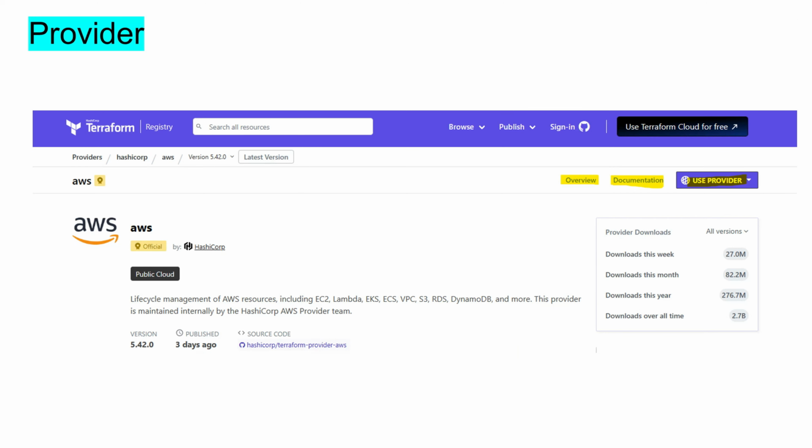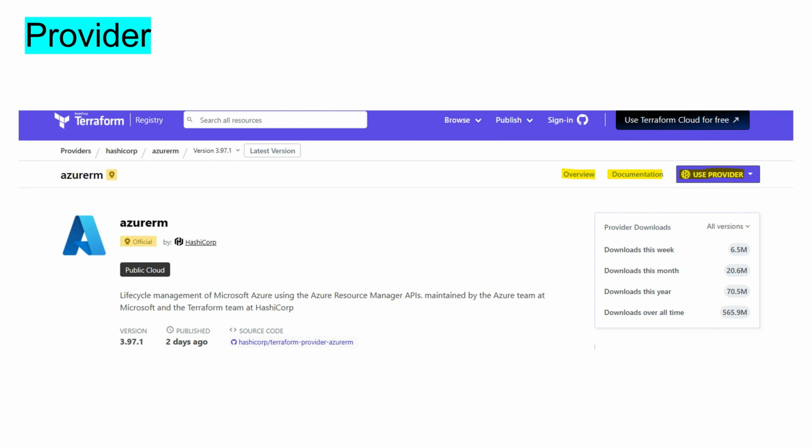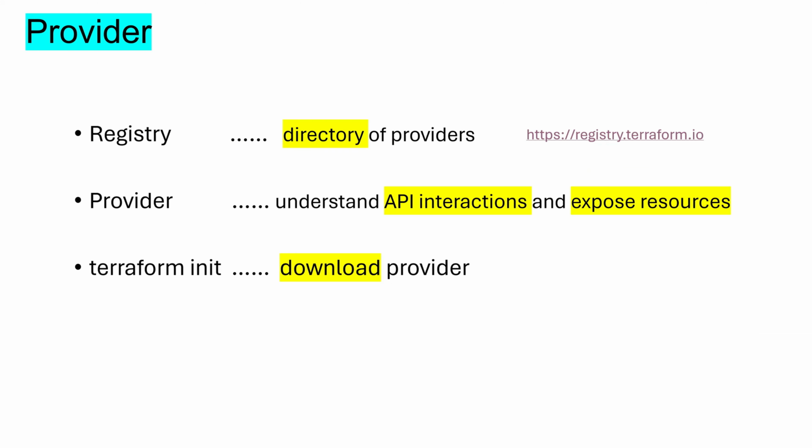This is an AWS provider page. Each provider has 3 tabs: Overview, Documentation, and Use this provider. This is the Azure provider page. So you can see Overview, Documentation, Use this provider on the top right hand corner. The registry is a main directory of publicly available Terraform providers. A provider is responsible for understanding API interaction and exposing resources. Terraform can auto-install providers from the Terraform registry when you run the Terraform init command.